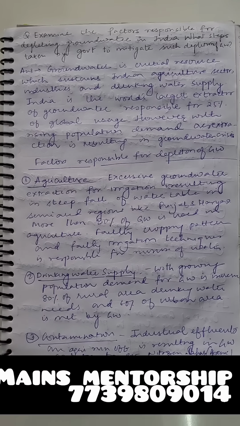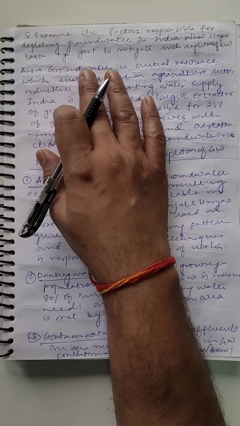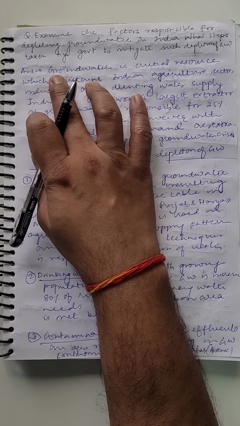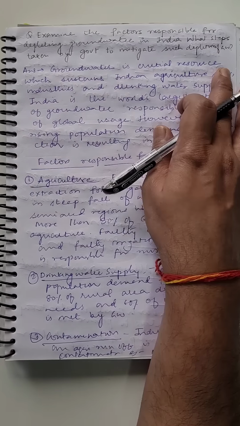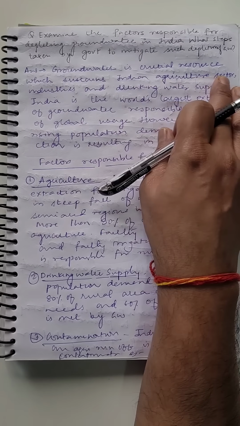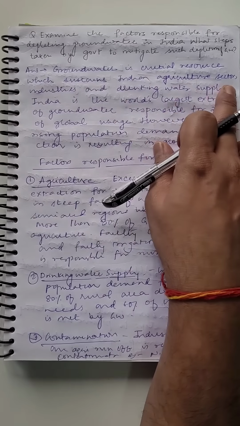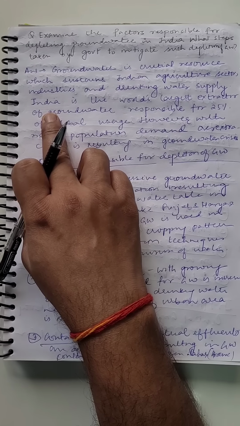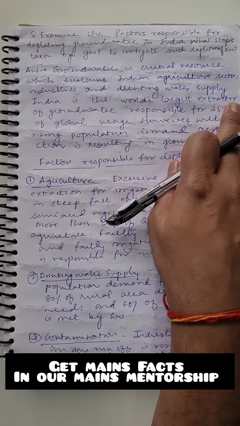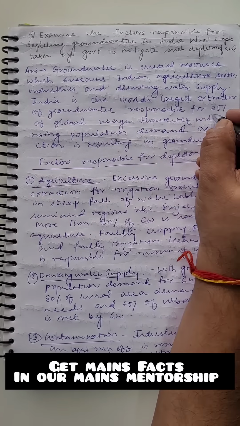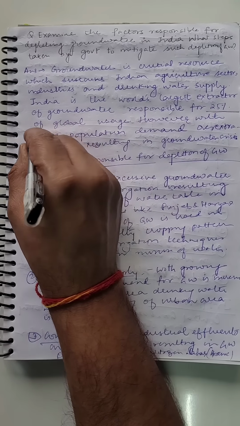So guys, as I have told you, introduction is very important. Here I have written: groundwater is a crucial resource which sustains the Indian agriculture sector, industries and drinking water supply. So this is a very good introduction. Here I have also given a fact in the introduction: India is the world's largest extractor of groundwater, responsible for 25% of global usage.